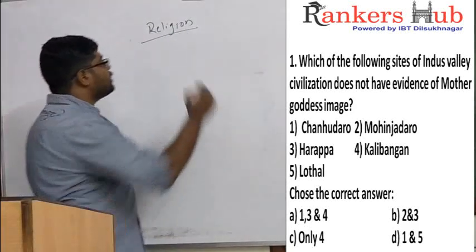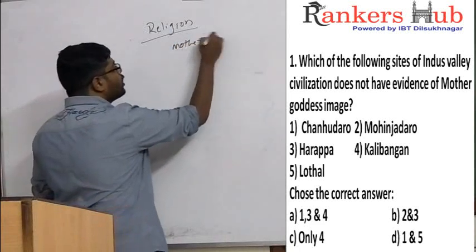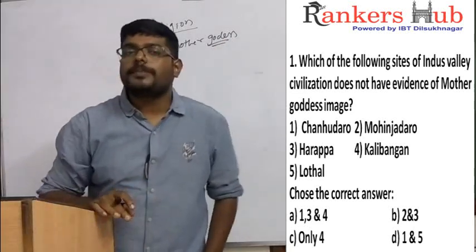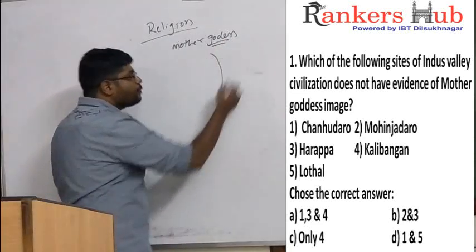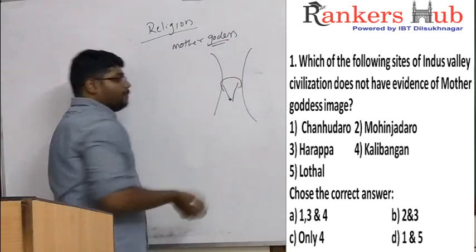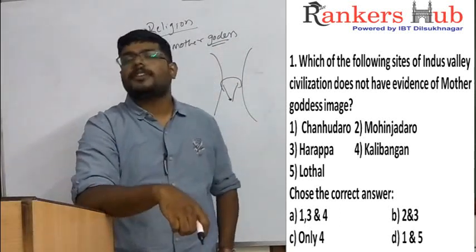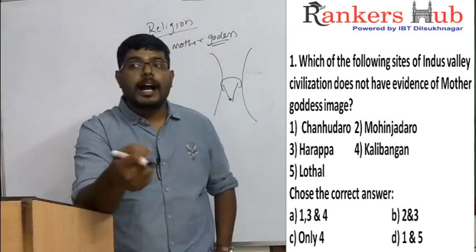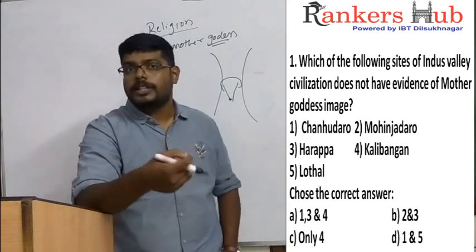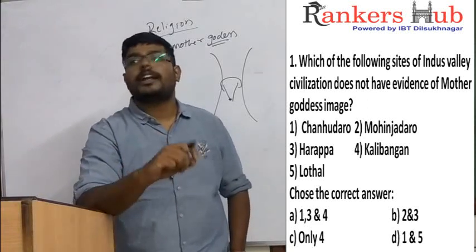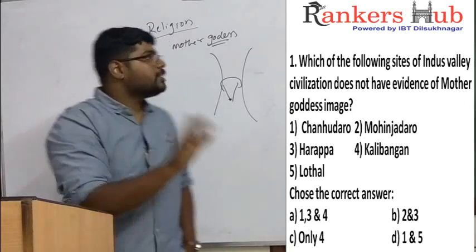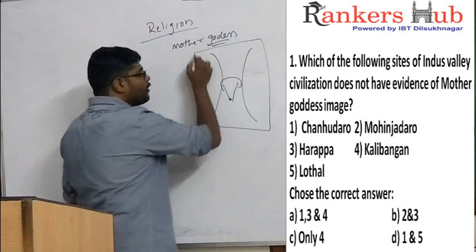The most important deity of Indus Valley Civilization was Mother Goddess image. Now, what is Mother Goddess image? It is the image of a nude female. From the navel of this nude female, we have something called a tree. That means mother is hiding agriculture in her womb. As mother gives birth to the child, in the same way mother is giving agriculture to the world. Without mother there is no agriculture. And this image is found in almost all the cities of Indus Valley Civilization.